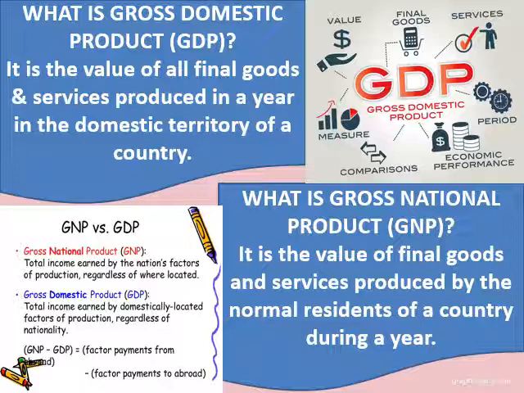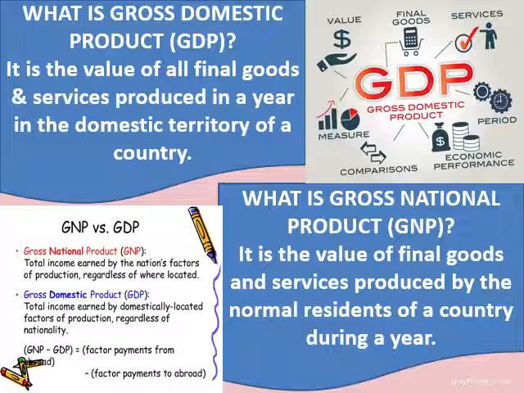Okay, that means I'll just give you an example. If for example in India, let's say a few number of foreign banks and business enterprises are producing goods and services, now this will give rise to income which is received by foreigners, right? That means in the domestic territory, whatever foreigners are there, they are going to give money. So that means in India we are going to receive that money.